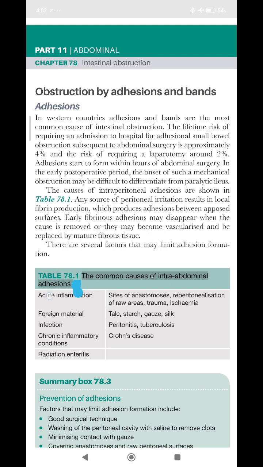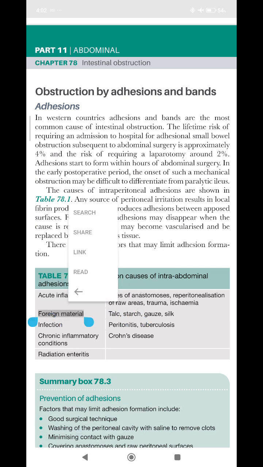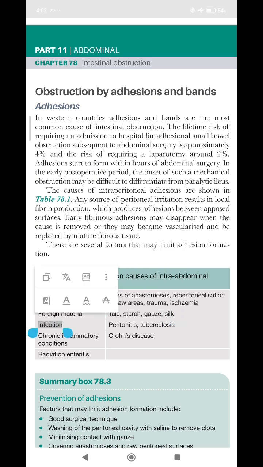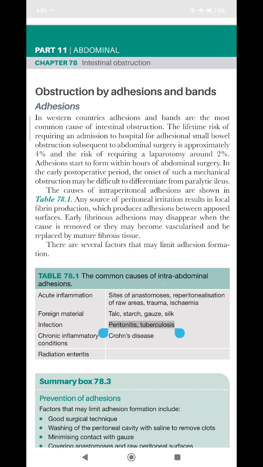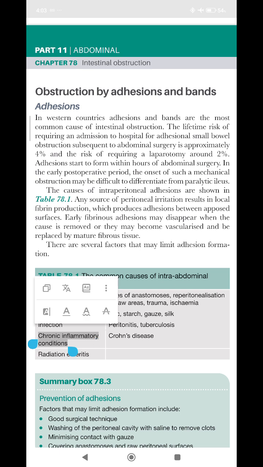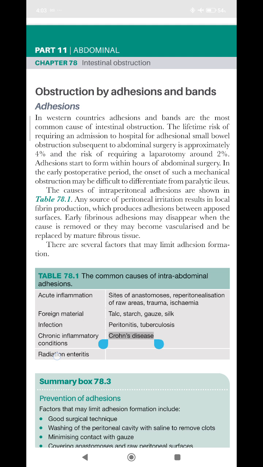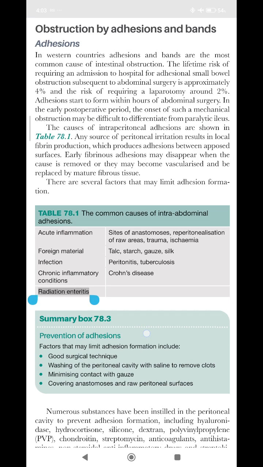The common causes of intra-abdominal adhesions. Acute inflammation, sites of anastomosis, reperitonealization of raw areas, trauma, ischemia. Foreign material: talc, starch, gauze, silk. Infection: peritonitis, tuberculosis. Chronic inflammatory conditions: Crohn's disease, radiation enteritis.